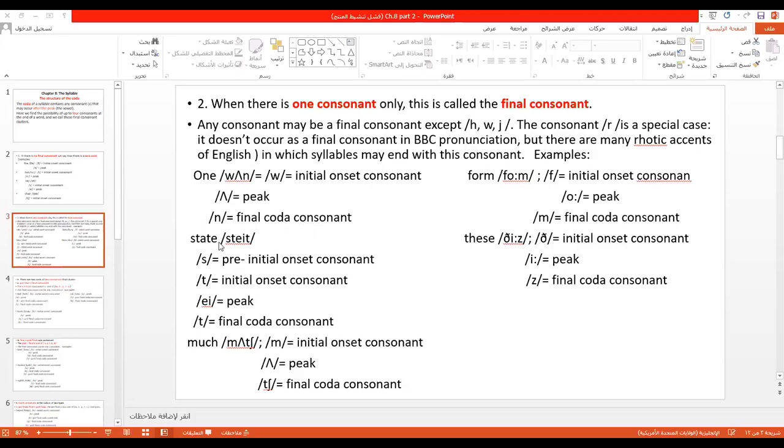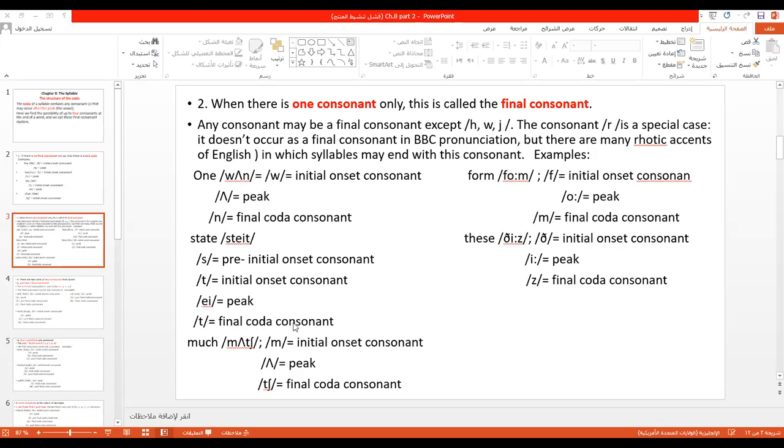Yeah, very good. State. Look, state. When we write it phonemically, we are going to see 2 consonants in the onset and only one consonant in the coda and the peak A. So se is a pre-initial onset consonant. Look, pre-initial, and we explained this last week. Te is initial onset consonant, a peak, and te final coda consonant.